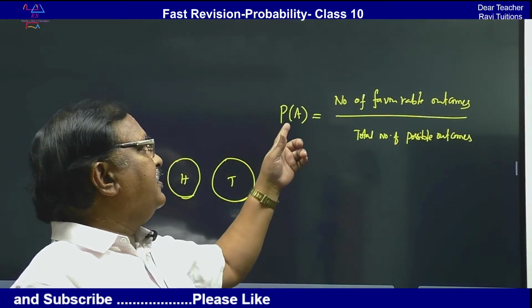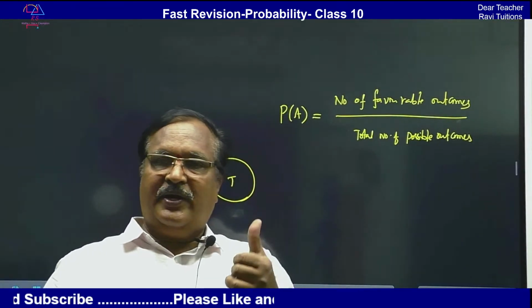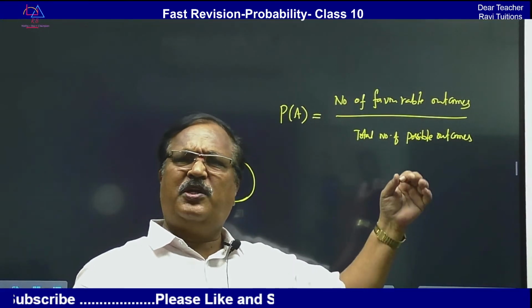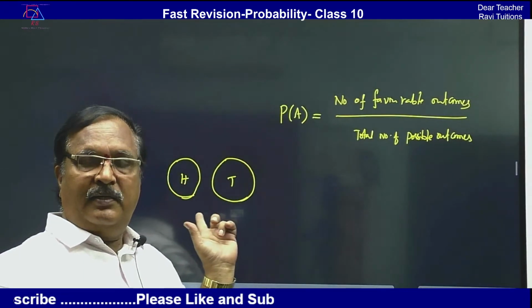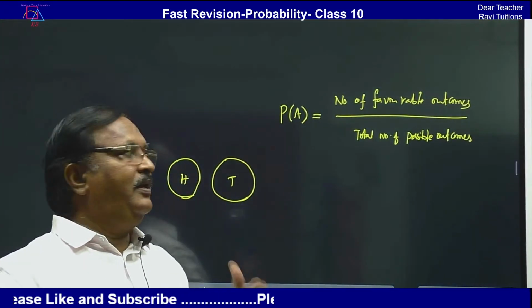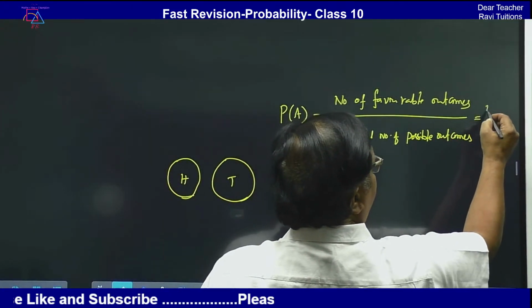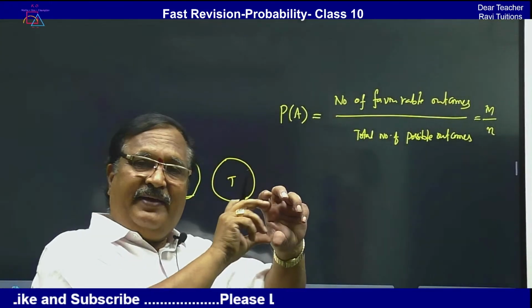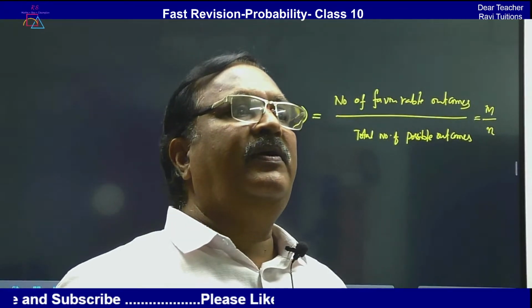When you toss a coin, there are two possible outcomes: either you will get head or you will get tail. Let me say this is M and this is N. Instead of having a very long sentence, I will use a small sentence.